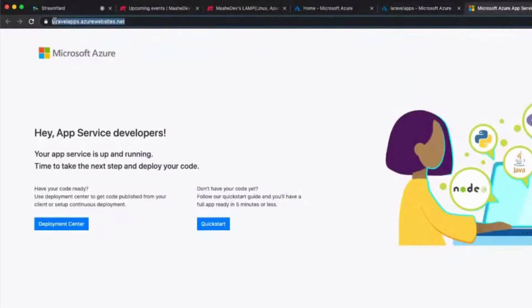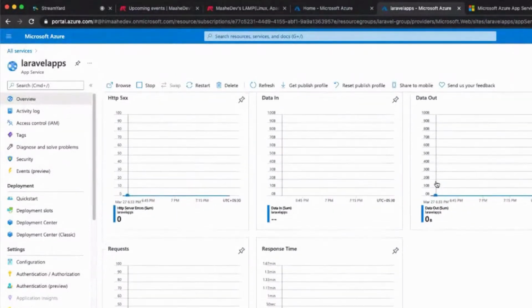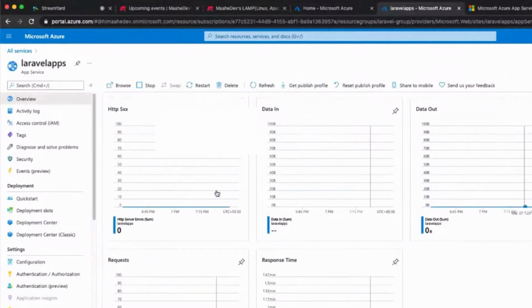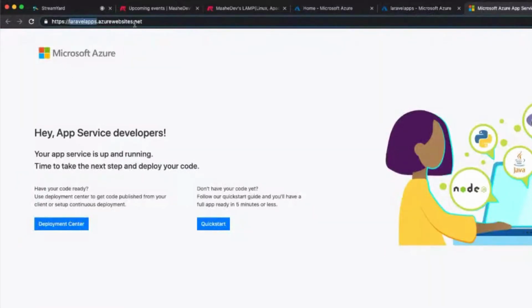Okay, so if you see laravelapps.azurewebsites.net, this is the URL you get, with no long tricky names or IP address like in AWS, but yeah, this is something different. Here we can see it gives us a lot of information as well, like how your data is going, how the load on the server is, and so on and so forth. All those things are visible here. You can come to overview anytime and see how things are working. Now our main target is to have our Laravel application at this place.